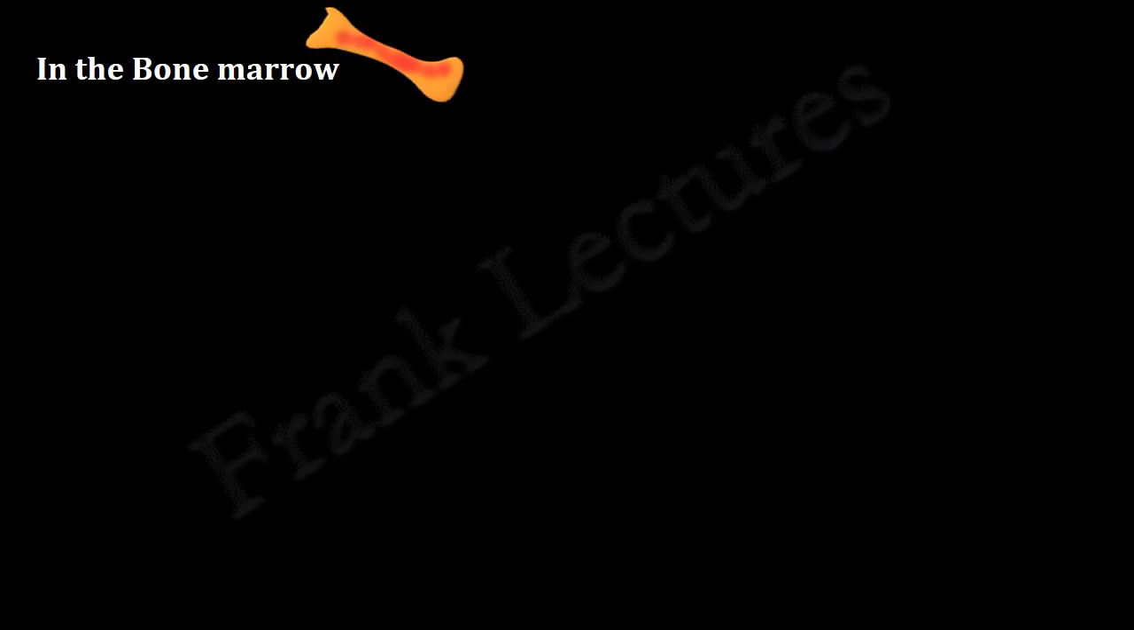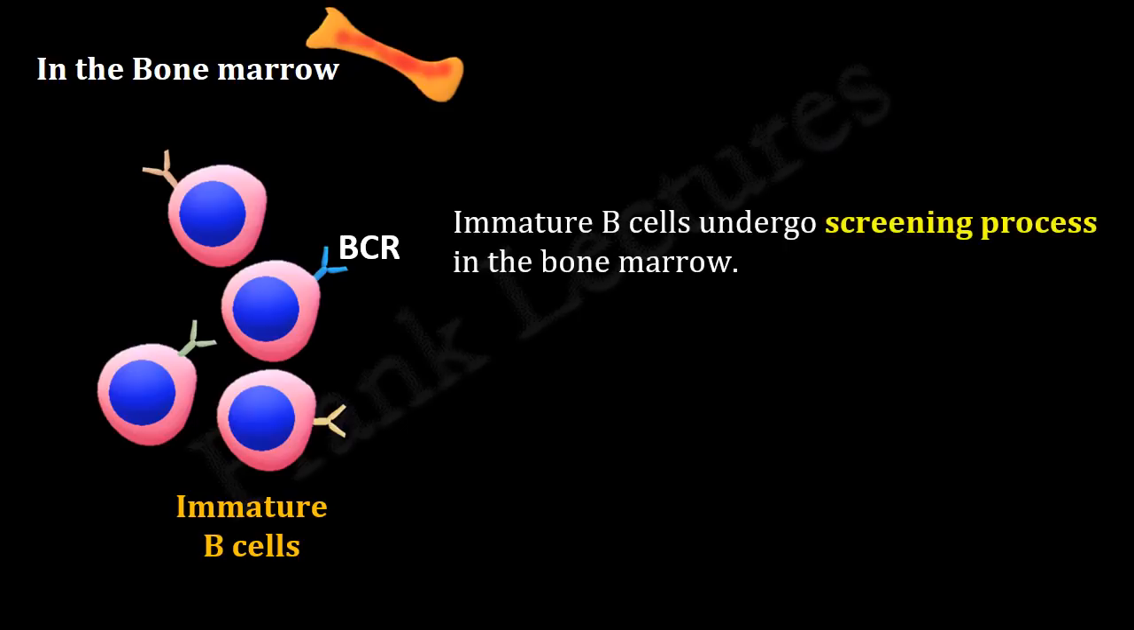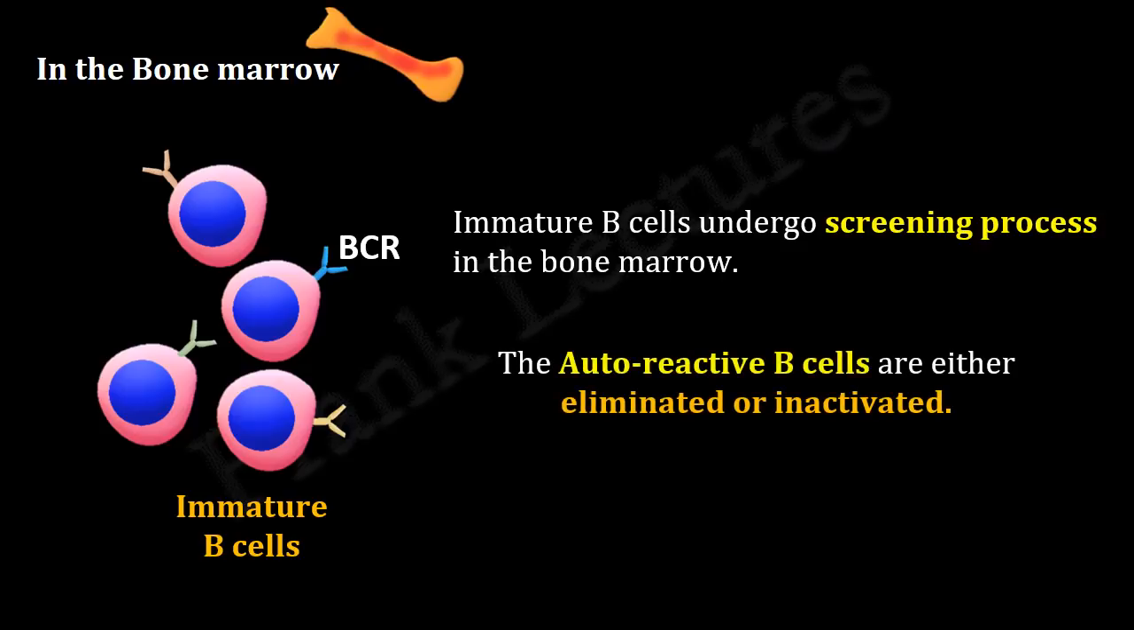As we said, the origin and maturation of B cell takes place in the bone marrow. Immature B cells in the bone marrow express B cell receptors on their cell membrane. Our immune system screens each of these immature B cells for autoreactive B cell receptors. The autoreactive B cells are either eliminated or inactivated.